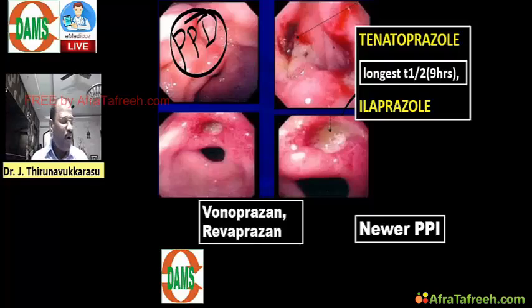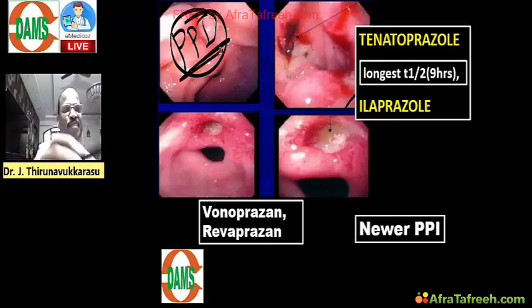And then some more newer drugs are vonoprazan and rabeprazole. They are also newer proton pump blockers. So proton pump blocker topic, please revise, very important.